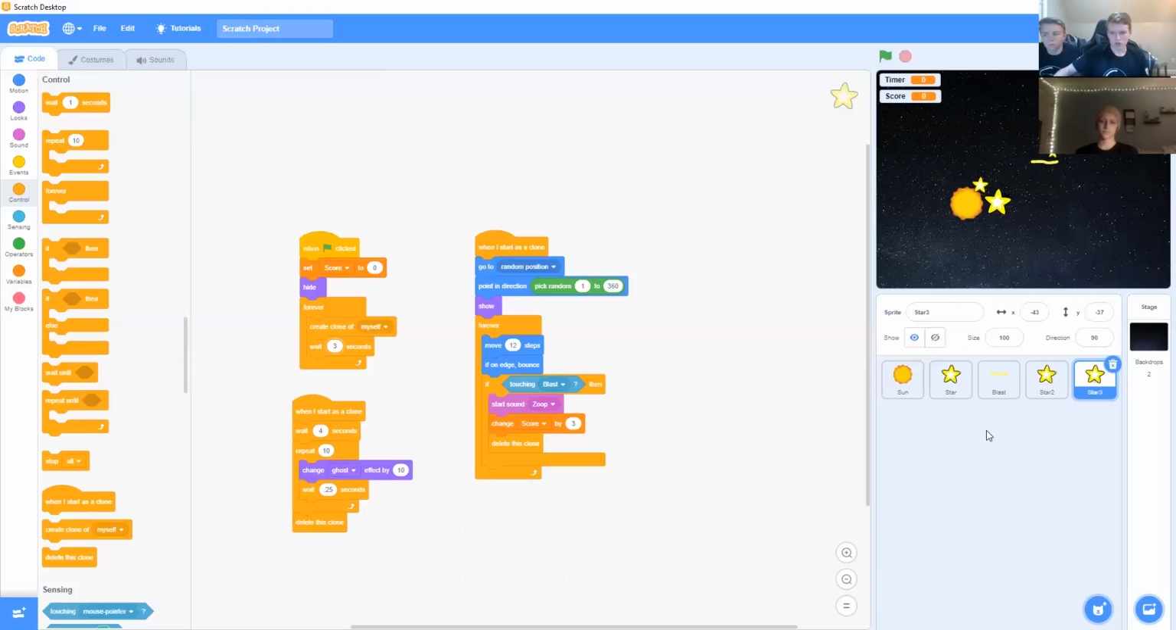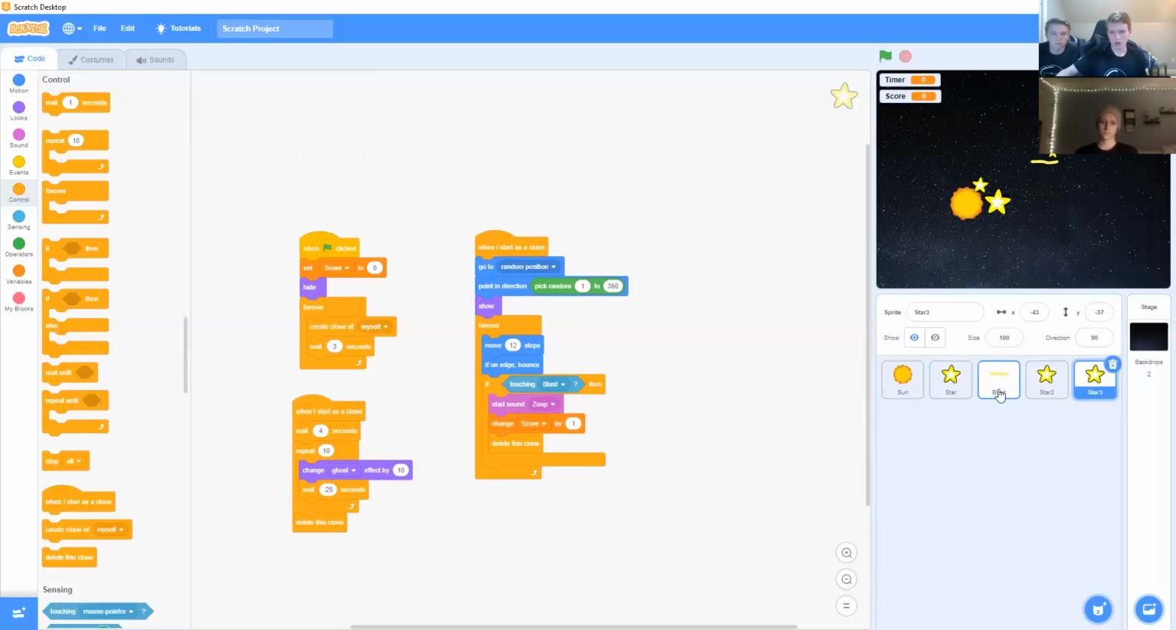Now we'll want to change the score value. So we'll want to have our smallest star worth more points than our larger stars. So keep star 1 at a value of 3. Star 2 will be worth 2 points. You can change that in your change score block. Then we want star 3 to be worth only 1 point as our largest star.